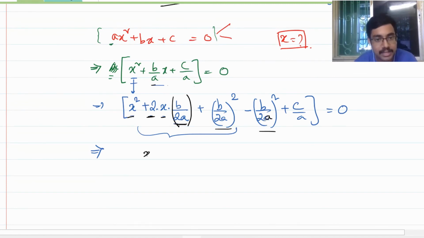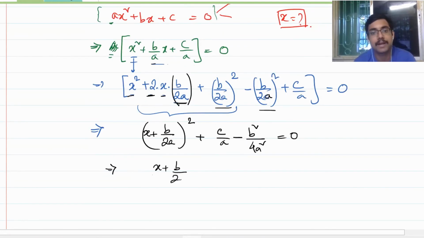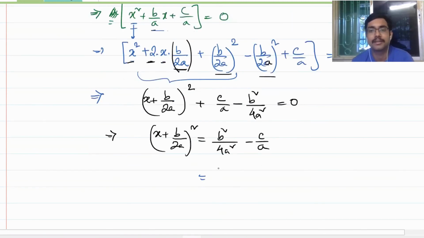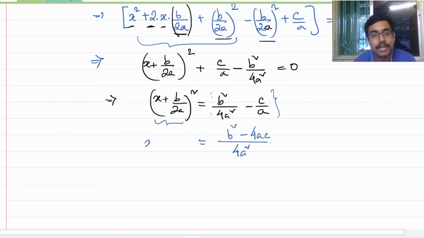So here I am getting x plus b by 2a whole square. And here I am getting c by a minus b square by 4a square. So now x plus b by 2a whole square is equal to b square by 4a square minus c by a. Now I am taking the LCM of this. See, this entire thing is constant. This is the way I have separated the variable term from the constant. This is the technique, the golden technique. The LCM comes out to be 4a square. You have b square minus 4ac. Now you have x plus b by 2a whole square is equal to this term.